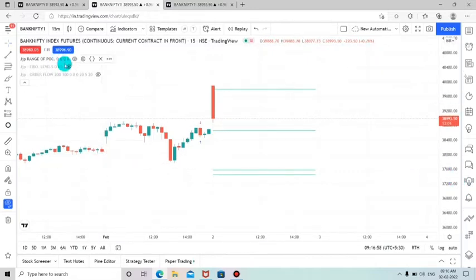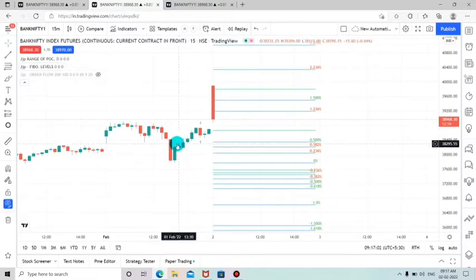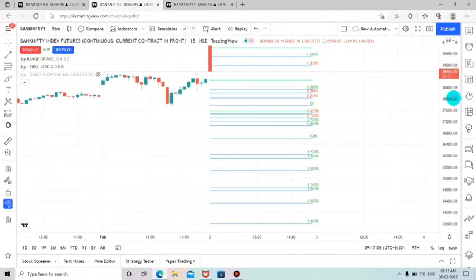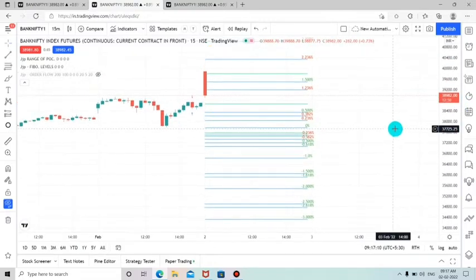Right now you can see the second indicator is Fibo levels. Fibo levels are main important levels which will be giving you the main important retracement zones, as well as it will be showing you the main buyers and sellers zones in the live market.